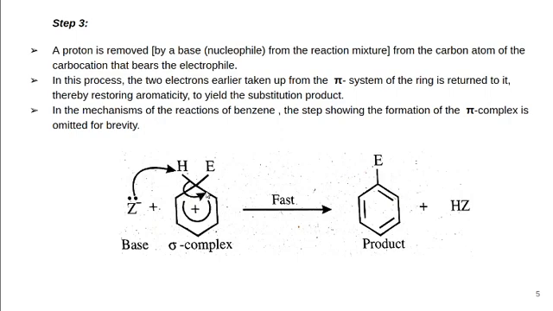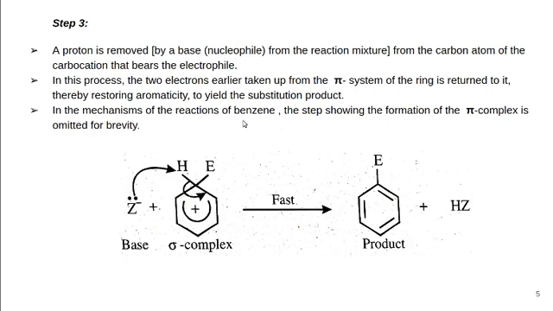That means aromaticity is restored during the third step, in order to yield the substitution product. The third step is a fast step. So the nucleophile or base present in the reaction system takes this proton from the sigma complex and the aromaticity is restored in the system.